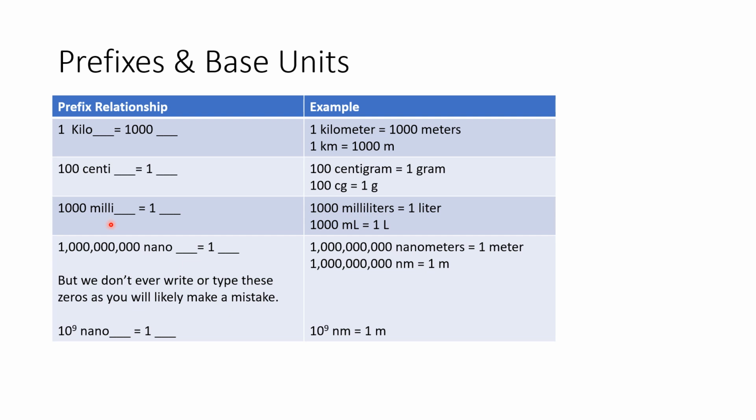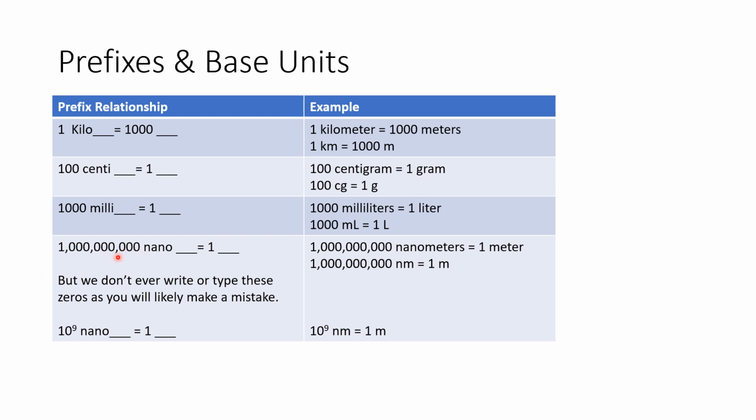Similarly, milli is the same way, but it's 1,000. So 1,000 milli blank equals 1 blank. We need 1,000 of that small prefix unit to make one of the base unit. So 1,000 milliliters is 1 liter. We'll probably use this conversion the most out of every conversion in chemistry. We do a lot between milliliters and liters, so that's a good one to just know. And then the last one that we will run into is nano. We will use the nano prefix when we're looking at the length of a wave of light. That's the biggest time we use it.